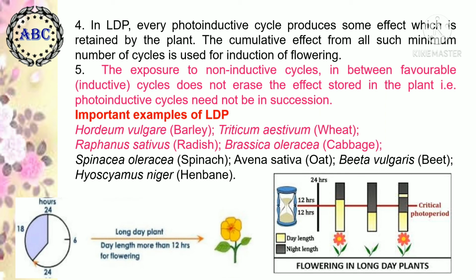The important examples of long day plants are Hordeum vulgare, that is barley, Triticum aestivum, that is wheat, Raphanus sativus, that is radish, Brassica oleracea, that is cabbage, Spinacia oleracea, that is spinach, Avena sativa, that is oat, Beta vulgaris, that is beetroot, Hyoscyamus niger, that is henbane.